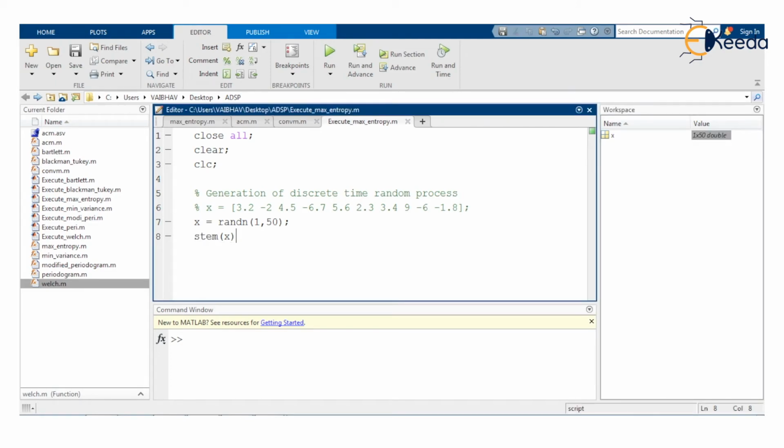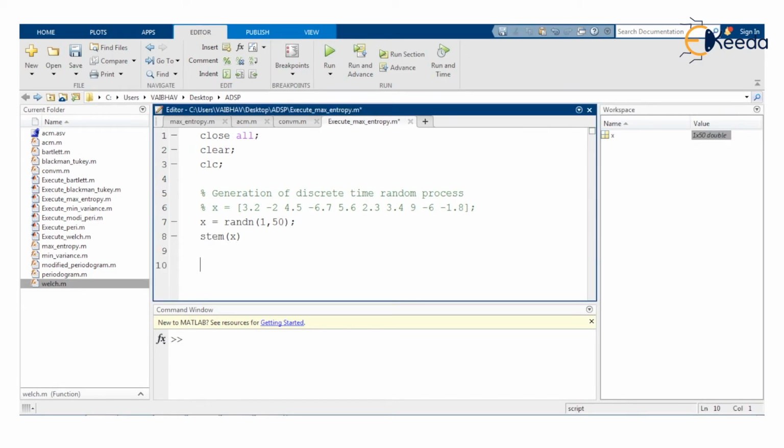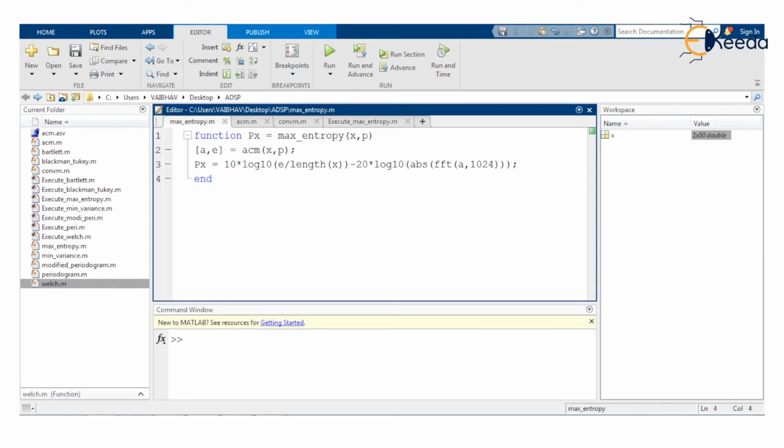So both ways we can generate the discrete time random process for which the spectrum estimation is to be carried out. Hence the very important second module we start over here is spectral estimation. For spectral estimation we have to call the function that we have developed, named max_entropy, which requires the two input arguments x, p, and gives us the output of the spectral estimate in terms of the variable capital P small x.